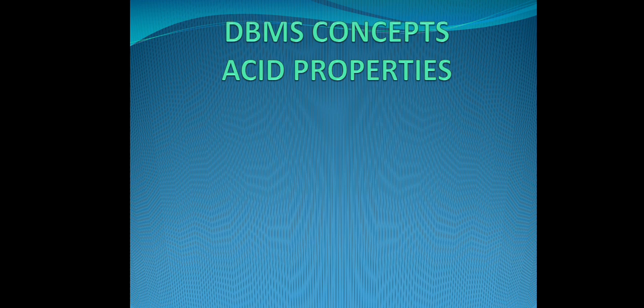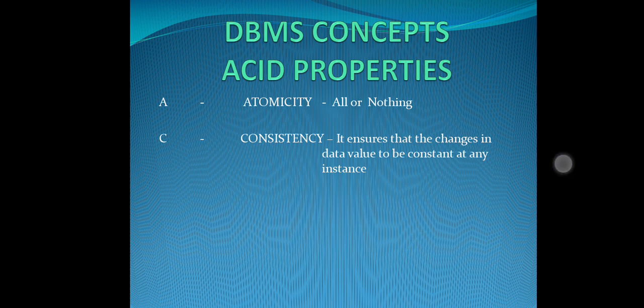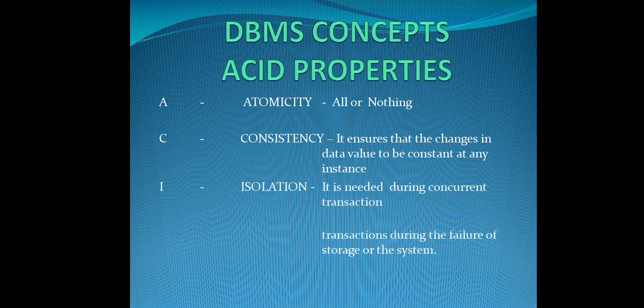DBMS concept. Why did we start to use a DBMS, that is, the database concept? To overcome the flaws in the file system. What flaws were there? We had data duplication, maintenance problems, and a very low security level. To overcome this, they introduced a few properties in the DBMS, called the ACID properties. What is the expansion of ACID? A for atomicity, C for consistency, I for isolation, D for durability.